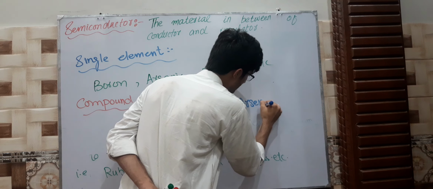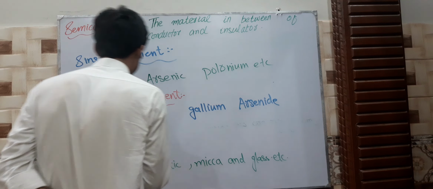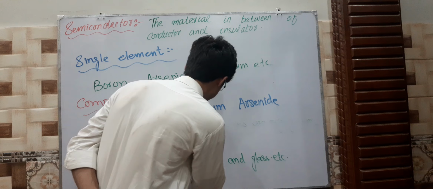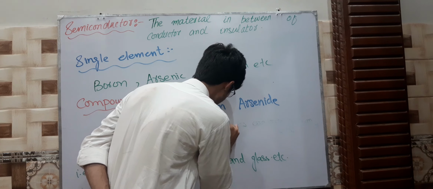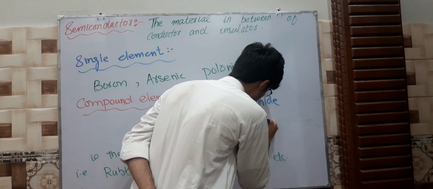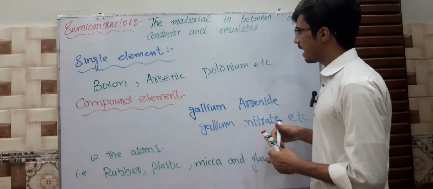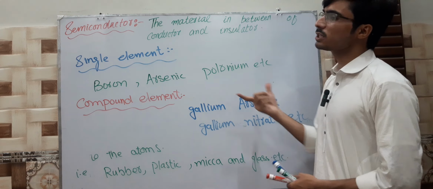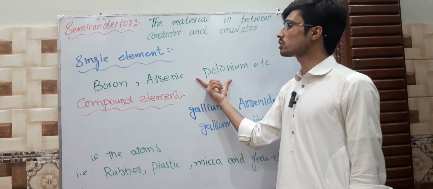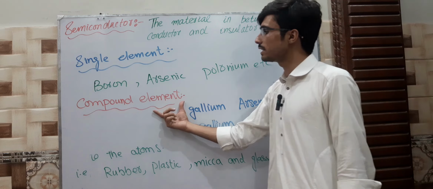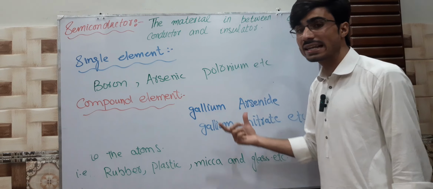Gallium arsenide is an example, and gallium nitride is also an example. These both are semiconductors, but one is made up of a single element and the other is made of compound elements, and they both have free electrons.